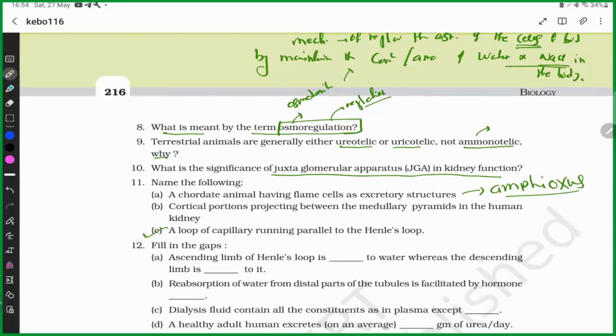But terrestrial animals don't have that much water to dilute the toxic ammonia, so ammonia would accumulate and cause harm because it is toxic. That's why terrestrial animals are generally either ureotelic or uricotelic.